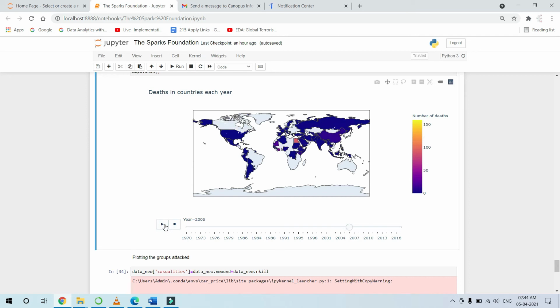Like if I play this one, it goes on changing, and here as you can see it keeps on moving, showing the years in which the accidents happened. It will play like this. Let me just stop. See here, the numbers are changing. If I play it again, see, the numbers here are changing and the colors accordingly are changing here.